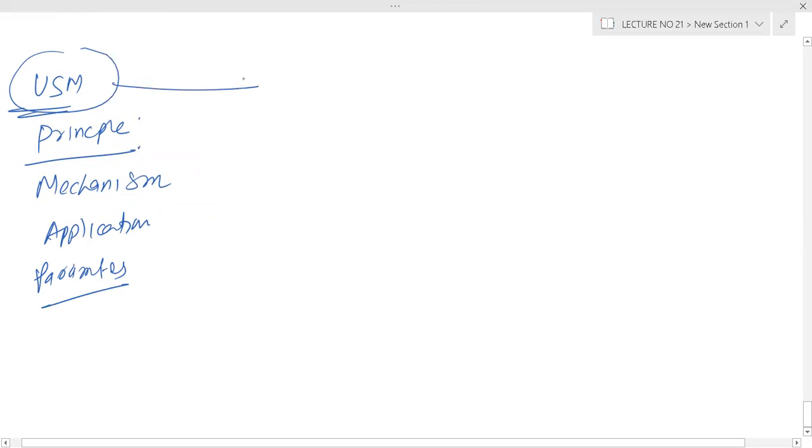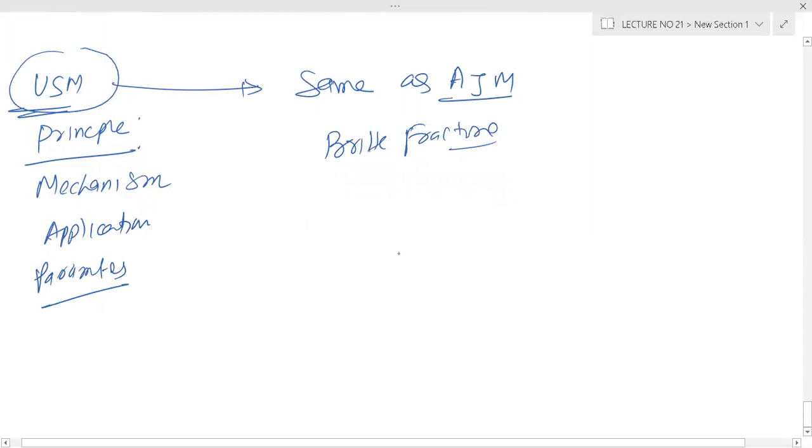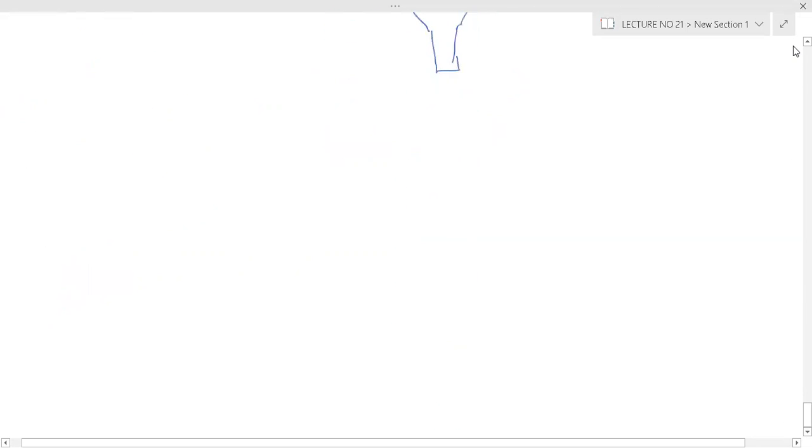It is the same as AGM, that is brittle fracture. Try to understand this picture. If you understand this picture, then we'll explain.